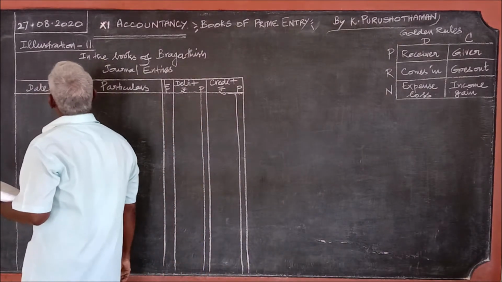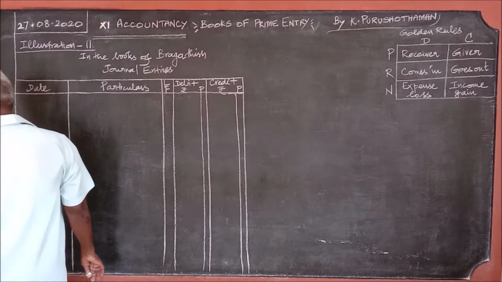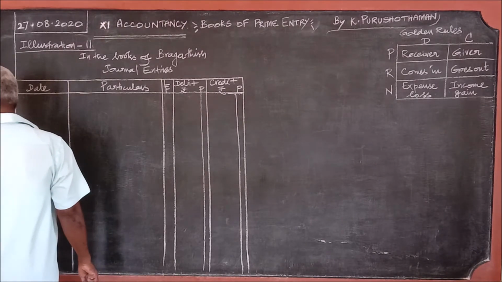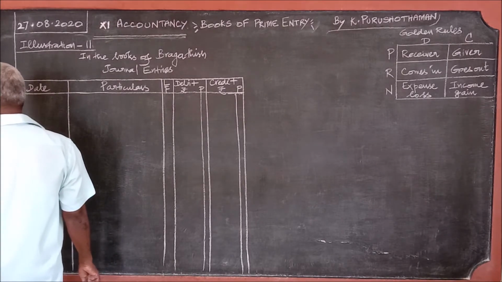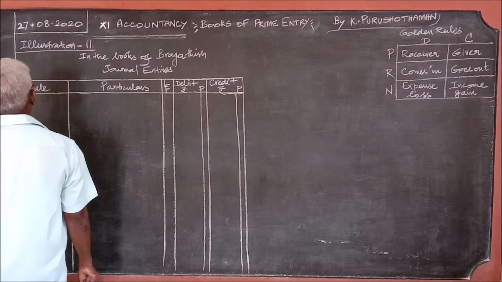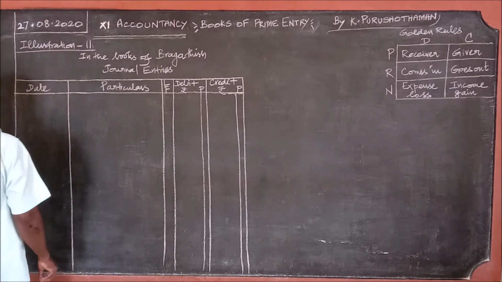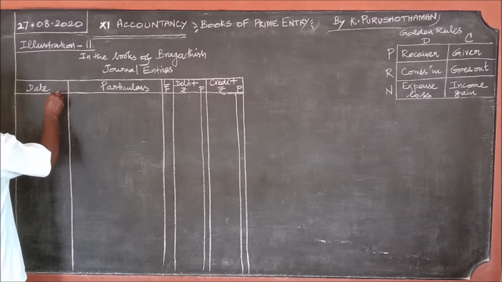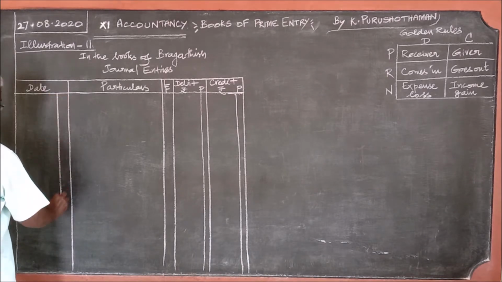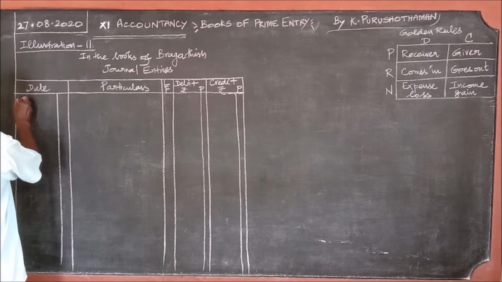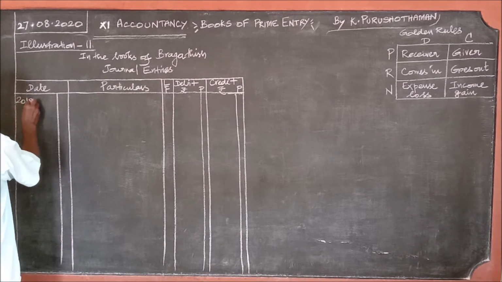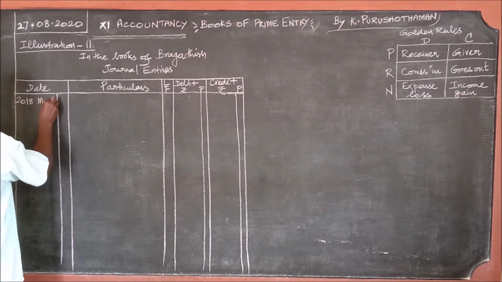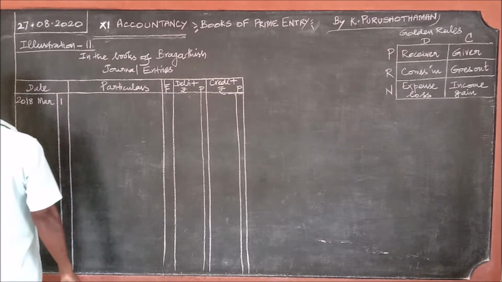Okay, now illustration 11. Purchased goods from Y and Co on credit. The date is March 2018. March 1st.